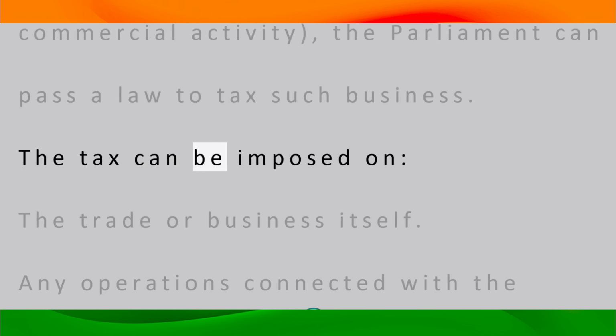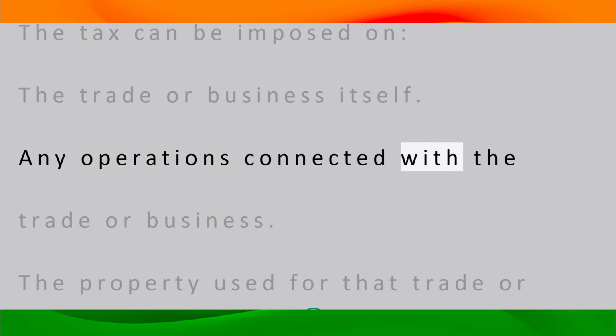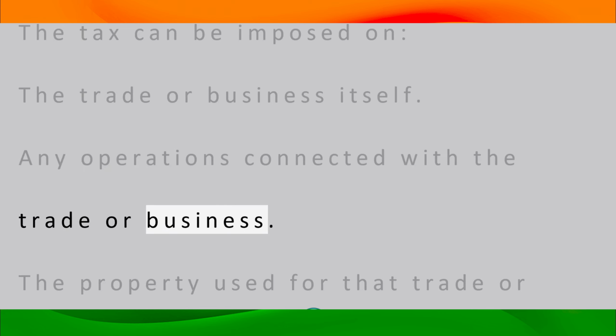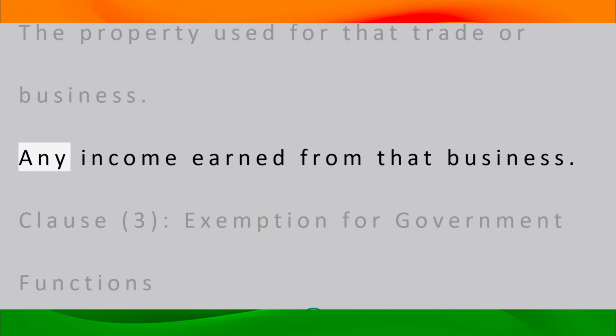The tax can be imposed on the trade or business itself, any operations connected with the trade or business, the property used for that trade or business, and any income earned from that business.